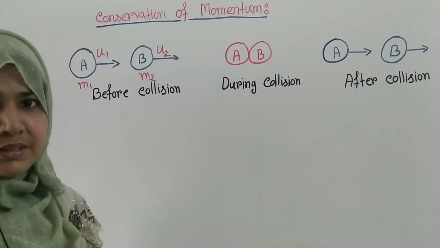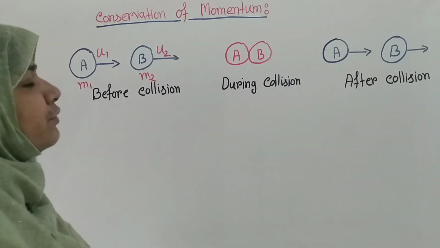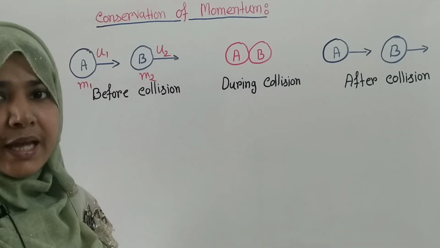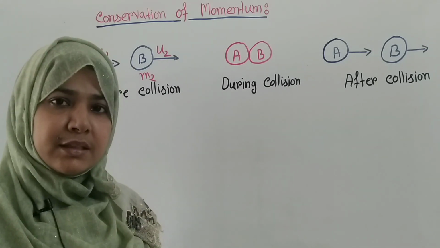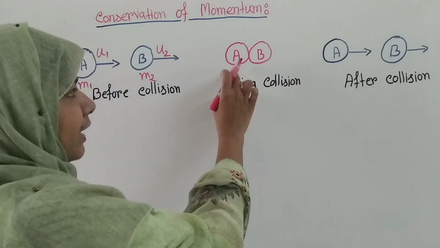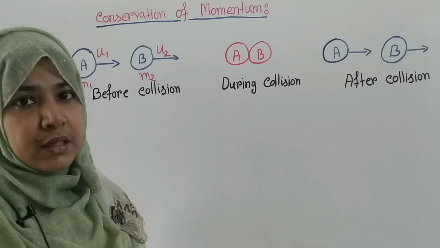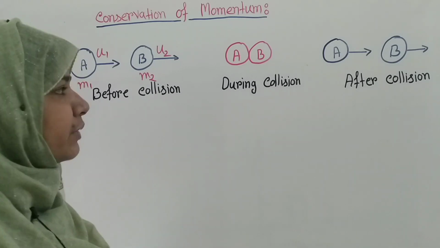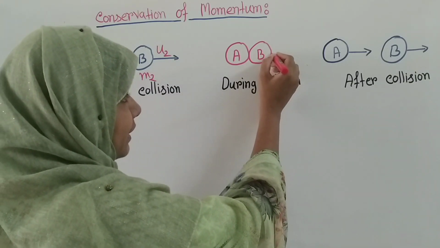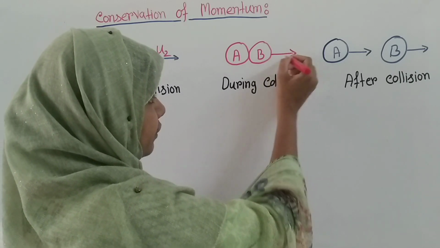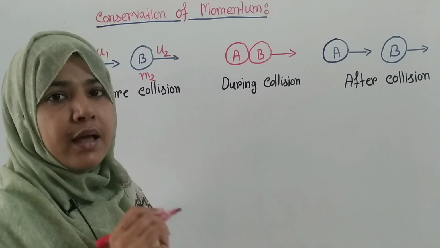Now, after some time, these two objects will collide with each other, and when they collide, suppose object A applies a force on object B, and the direction of the applied force will be this, and this force will be considered the action force.